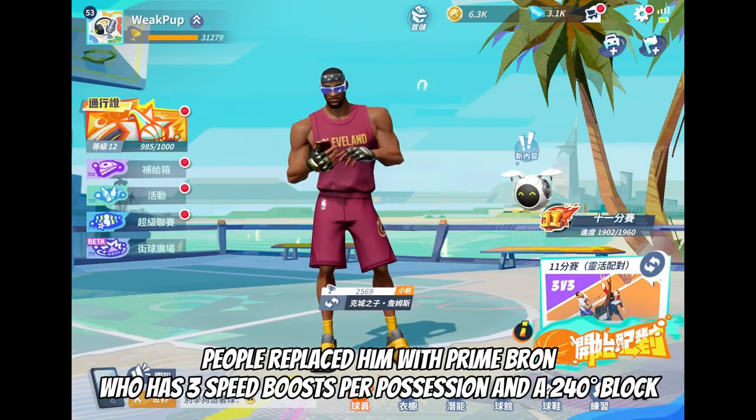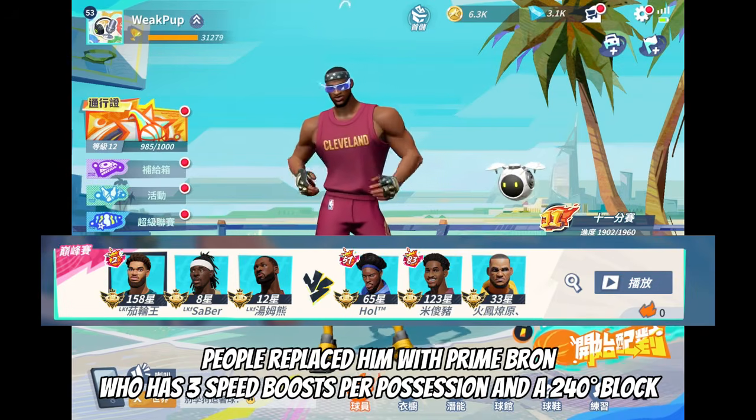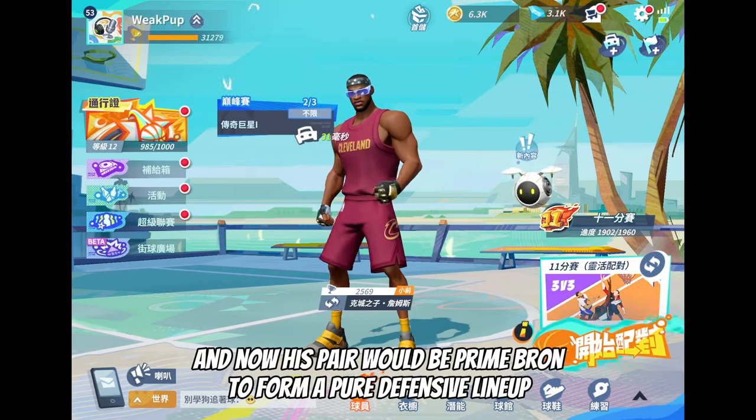People replaced him with Prime Bron, who has 3 speed boosts per possession and a 240 block. And now his pair would be Prime Bron to form a pure defensive lineup.